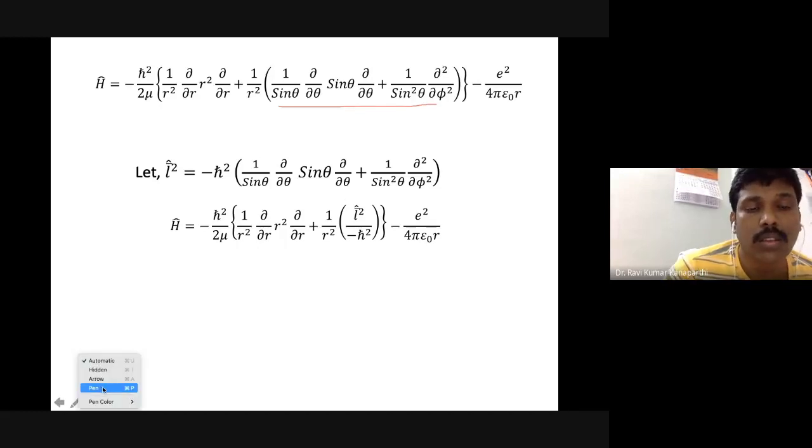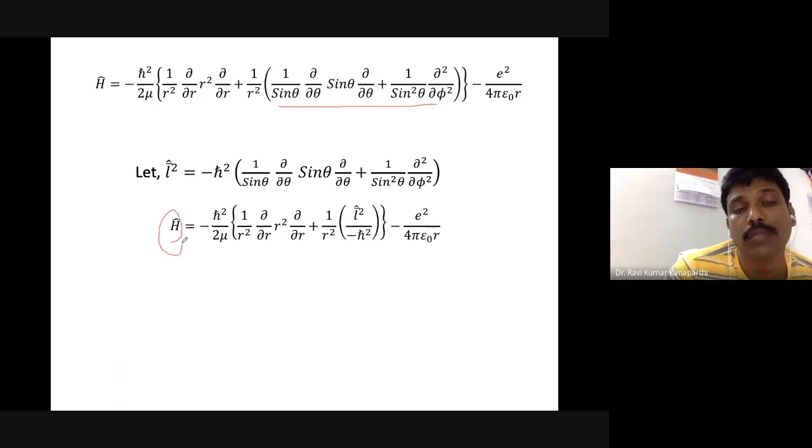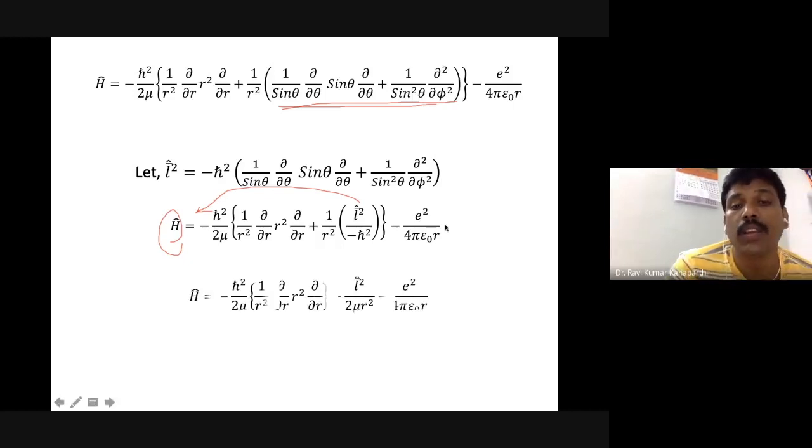The Hamiltonian is given by this object, and from this you can say that this entire object is nothing but L square upon minus h cross square. So there is a nice relation between the total Hamiltonian of the hydrogen atom in spherical coordinates and the square of the angular momentum operator.